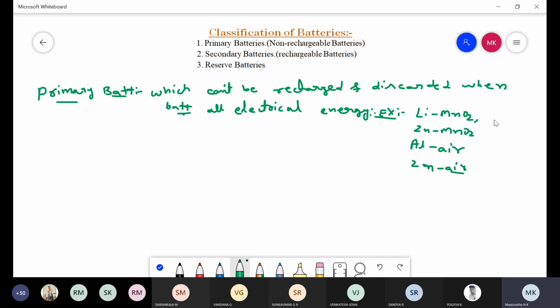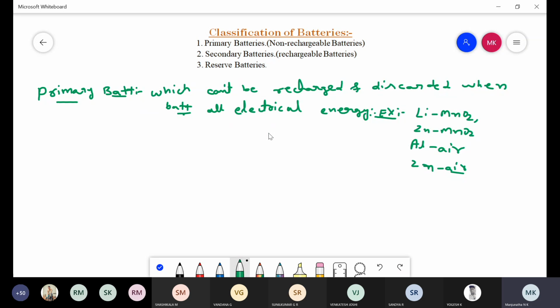These batteries undergo only a discharging process, which cannot undergo a recharging process. This type of battery is called a primary battery or non-rechargeable battery. Primary batteries are the batteries which cannot be recharged and are discarded when the battery delivers all its electrical energy.